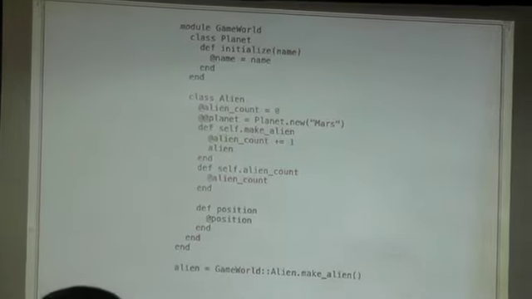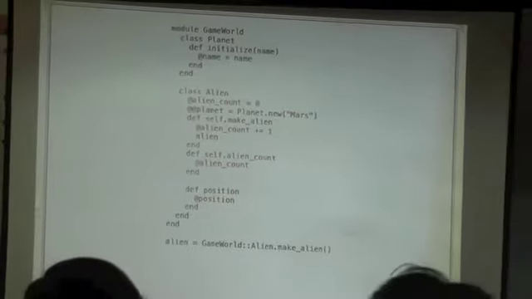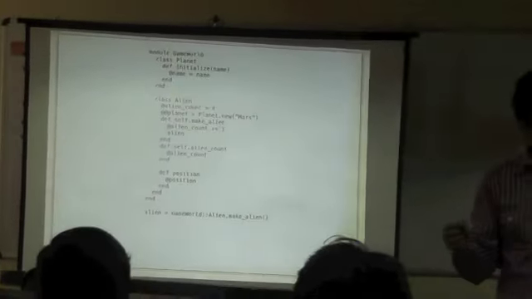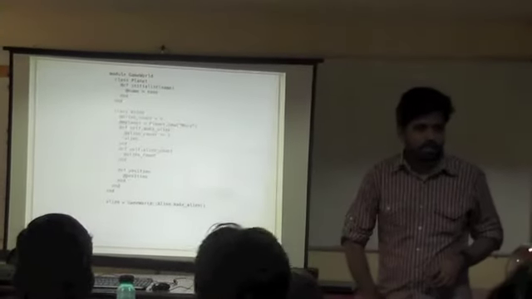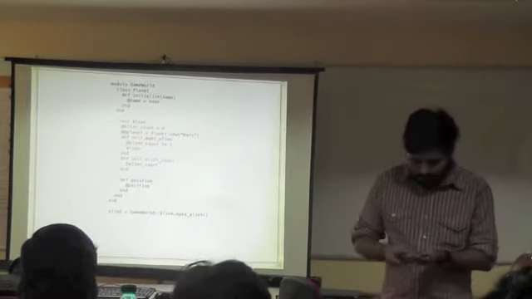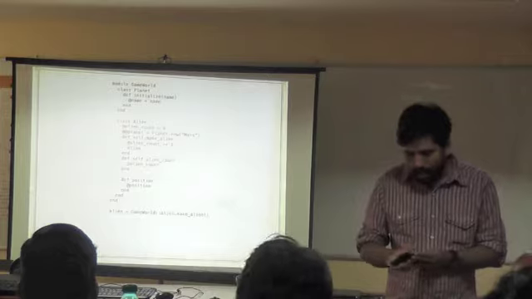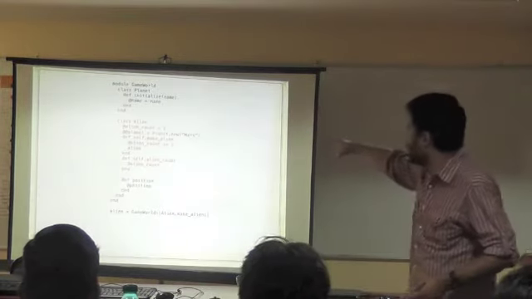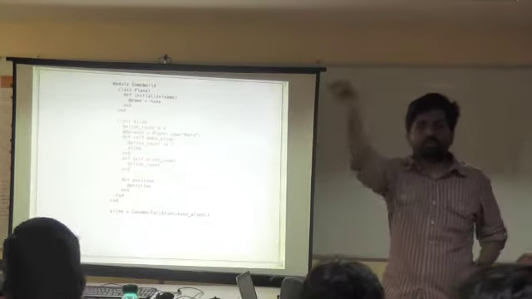So when you subclass this class called alien, that guy gets its own new bag. It doesn't share the bag that alien has created. And whatever you define inside this alien count will not be available to that guy.